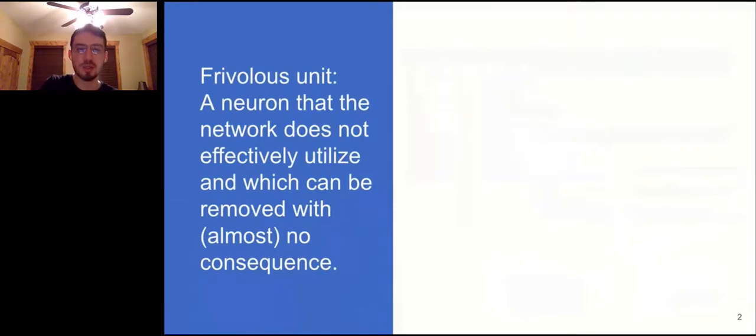So, as the title suggests, we study how wide networks fail to utilize their entire capacity, and we focus here on what we call frivolous units. We define these units to be neurons that the network does not effectively utilize and which can be removed without changing the function that the network computes, or at least not by changing it very much.